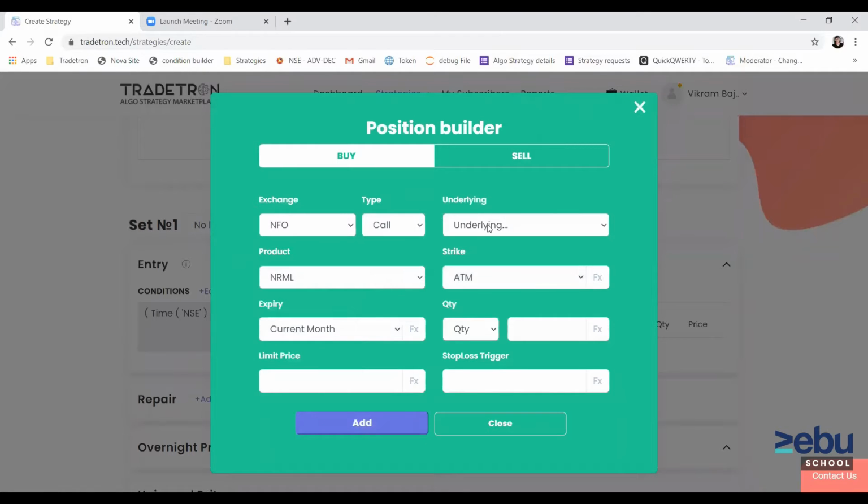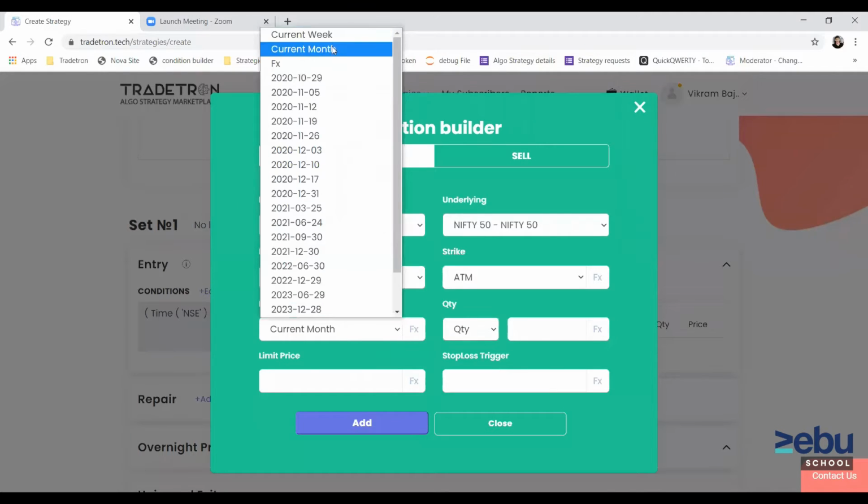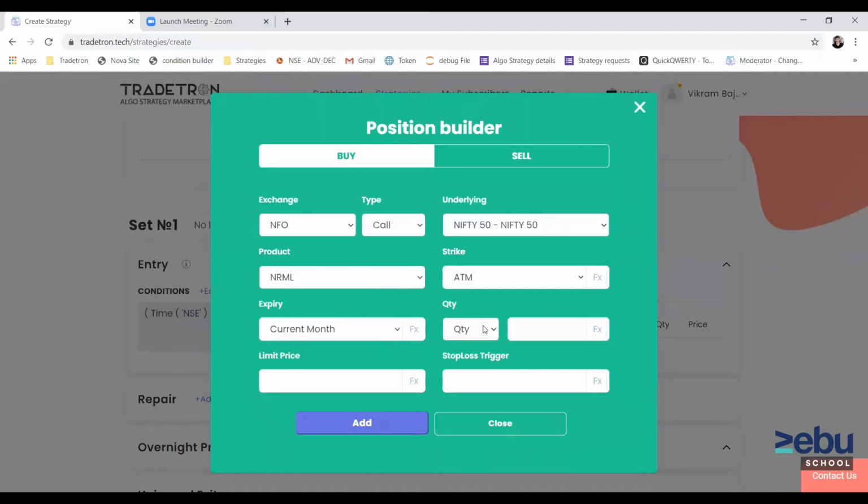We'll keep it for Nifty. We'll keep positions as NRML, as a positional strategy. Strike will be selected based on future price, so the nearest strike will be selected as the strike to be traded. We will trade in current month options. You can also select weekly options if you want to trade in weekly options. And we will keep the number of lots a bit higher so that we hit the delta threshold frequently to test it.